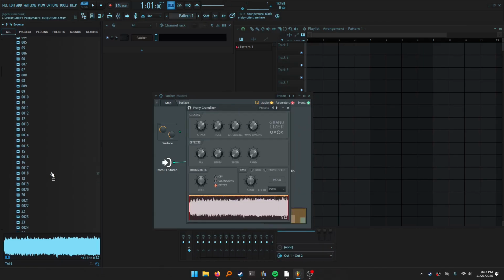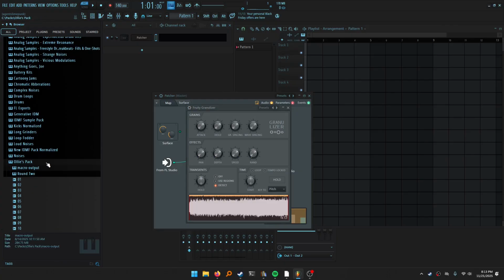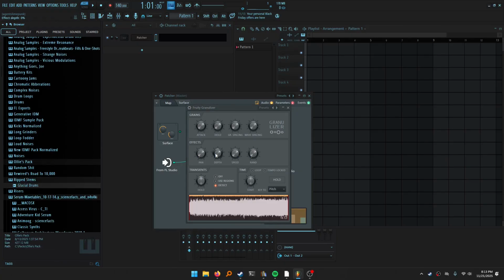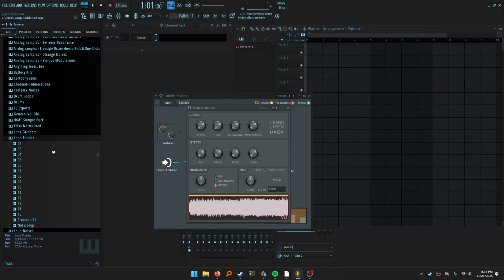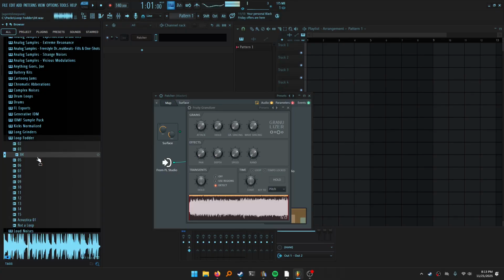You know what, let me load something that's got a little bit more of a tempo to it, because I think the transient detector there will slice it that way. It's just that there are either too many or not enough transients maybe. Let's just go with that for starters and see. So it looks like it is doing that mechanism. I'm not sure why. Oh, is it this? Is it these two combined? There we go. Okay, so that's what he's talking about there.